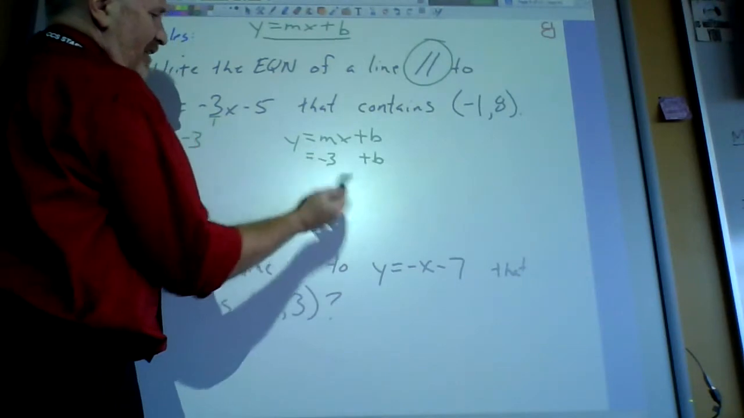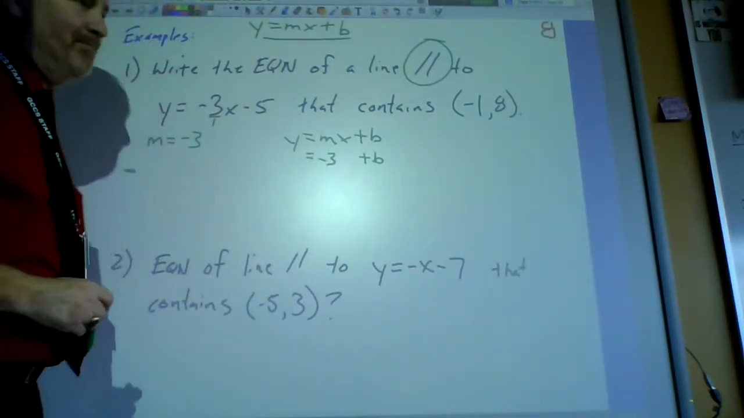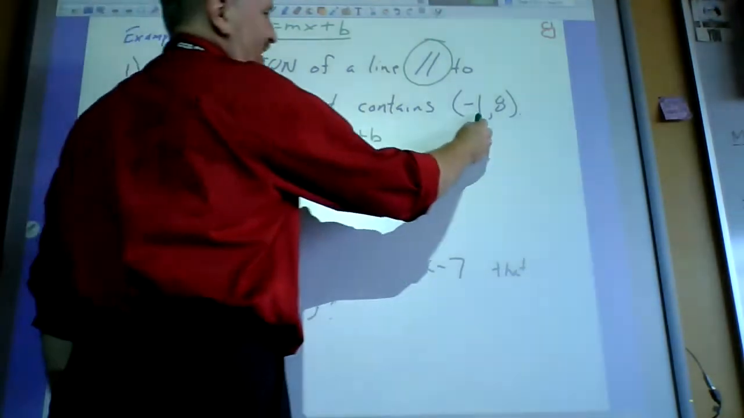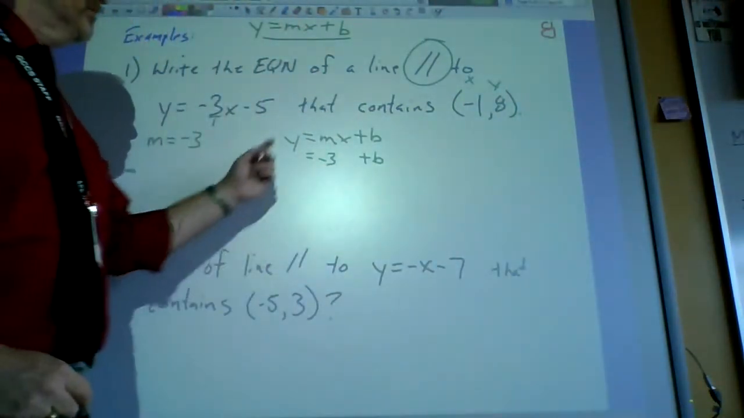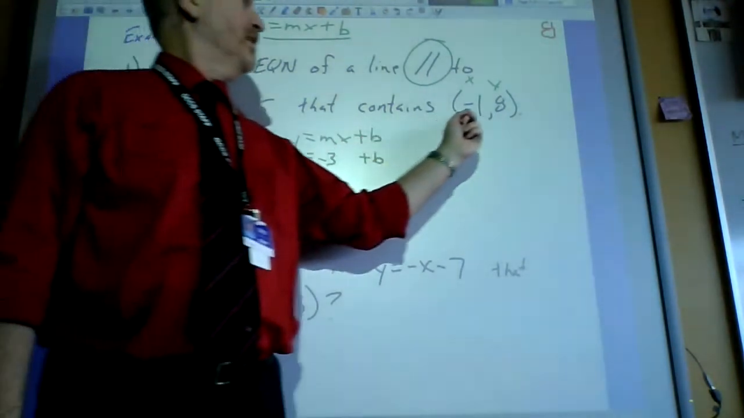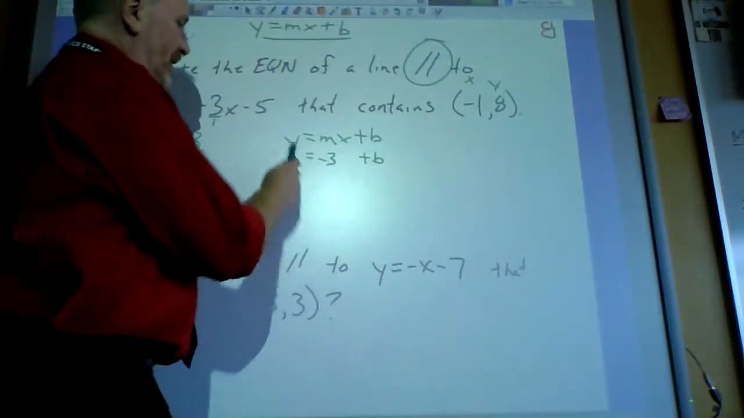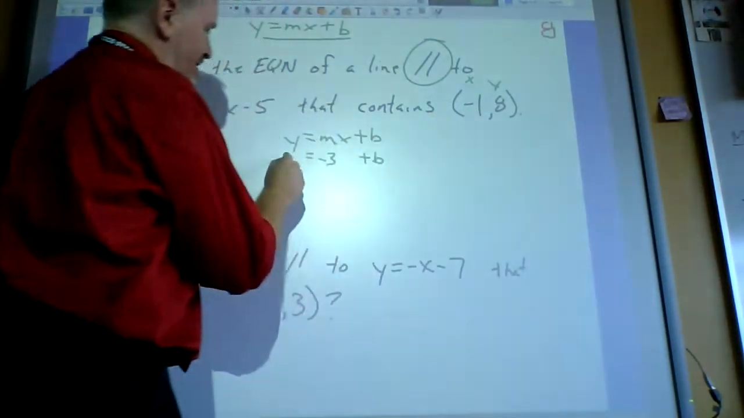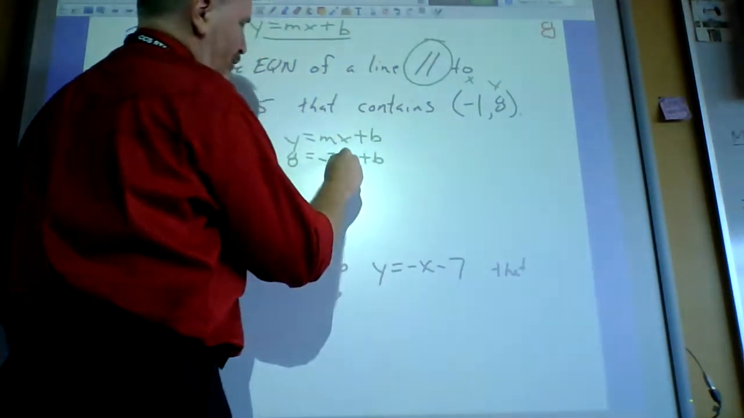And now if I only had a y and an x, then I'd be in good shape. Well, guess what I've got right here? An x and a y. All right? So I'm going to replace the y and the x with the actual values that they provided to me. So I'm going to replace this y with an 8, and I'm going to replace this x with -1.